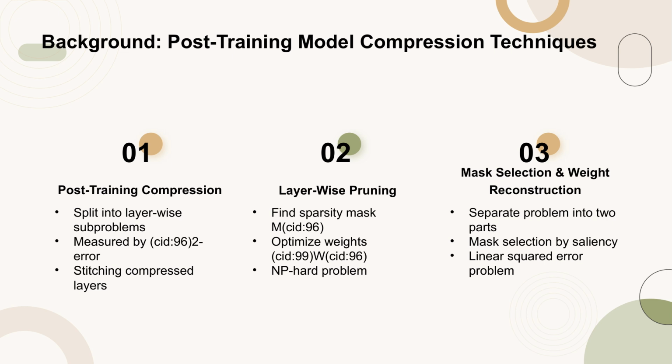For layer-wise pruning, the goal is to find a sparsity mask and possibly updated weights that minimize the error. This problem is known to be NP-hard, making exact solutions impractical for larger layers. A common approach is to separate the problem into mask selection and weight reconstruction. The mask is chosen based on a saliency criterion, such as weight magnitude, and then the remaining weights are optimized. Once the mask is fixed, the problem simplifies to a linear squared error problem, which is easily optimized.